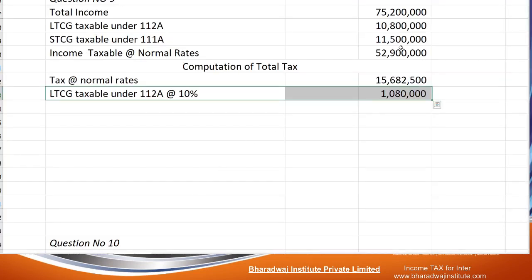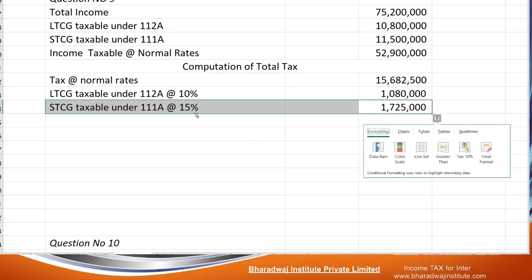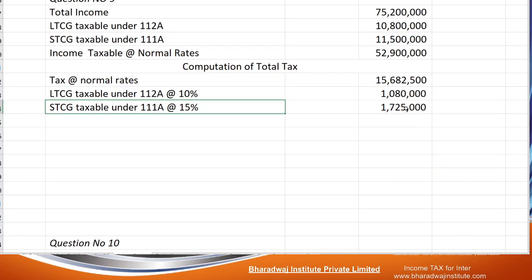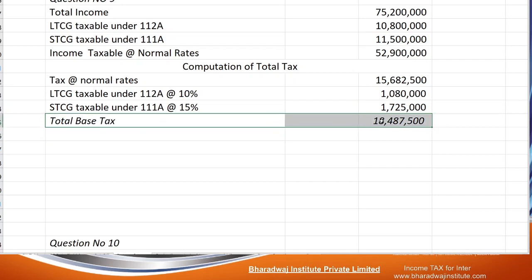Okay, so this 10 lakh 80,000 is after deducting that 1 lakh. So that is taxable at 10%. STCG on which STT is paid is taxable at 15%. You will get the base tax.